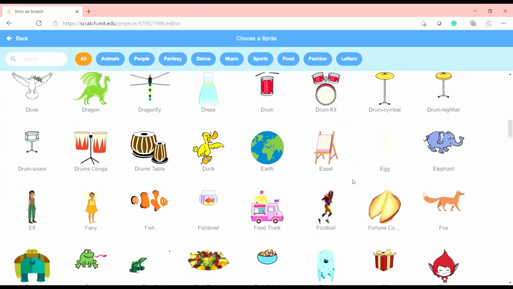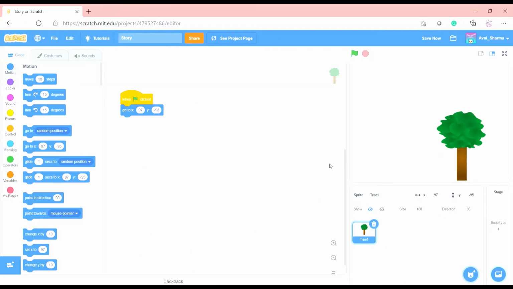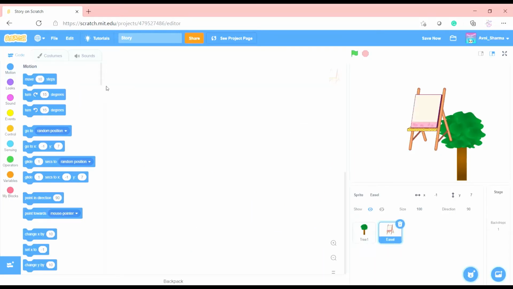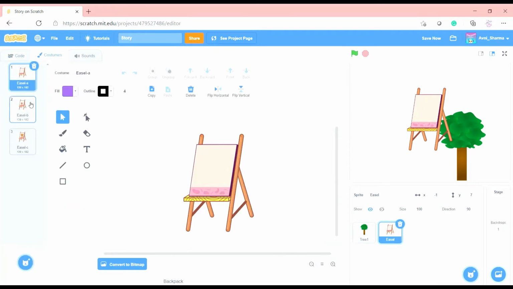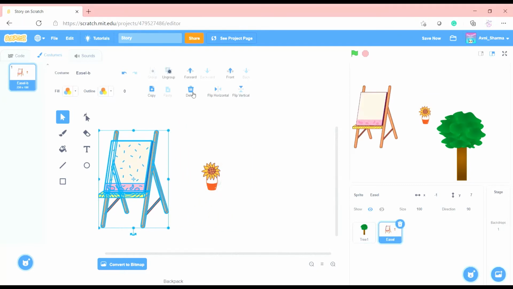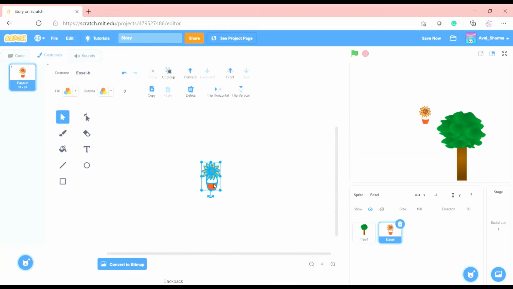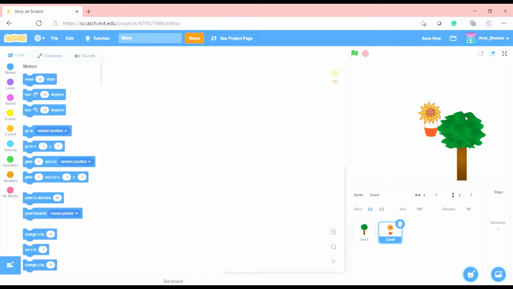Oh, that's a nice idea. We'll take this easel and delete this costume and delete this costume and delete this, and there's a flower. You can do the same thing that I did. There, that's the costume. So now we have a flower.